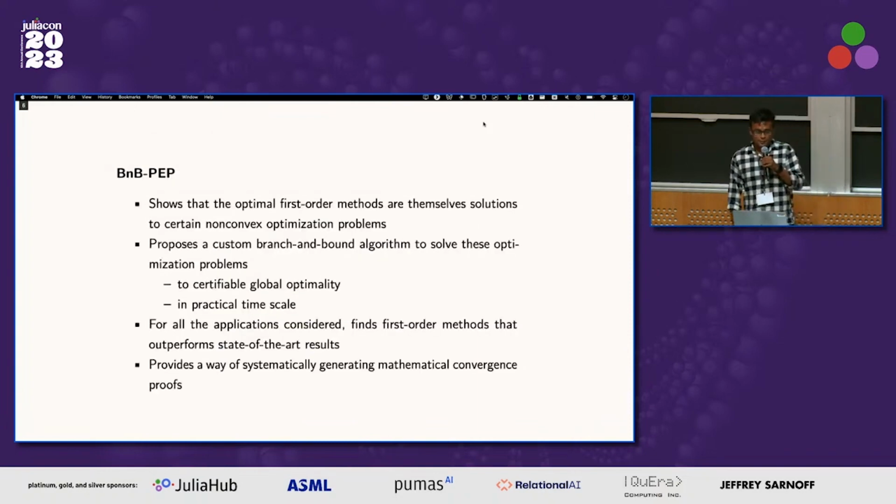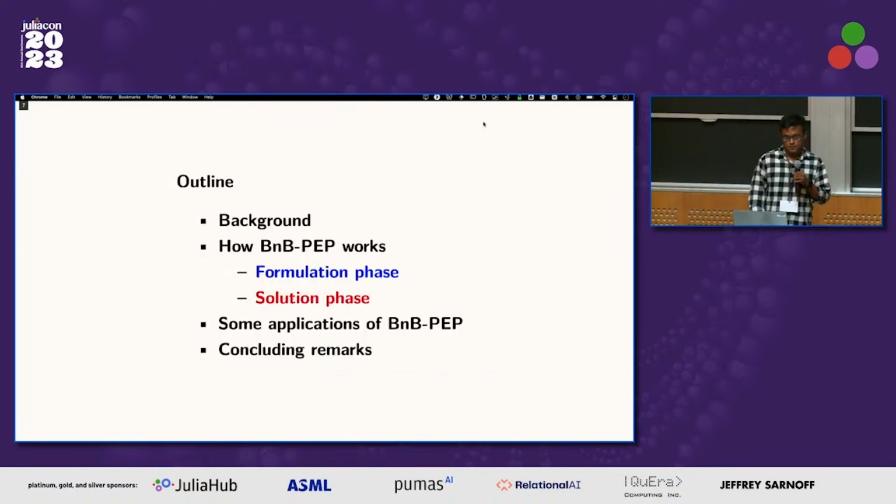So what is the core idea? The core idea is that, as we show in this paper, if we are trying to find optimal first order methods, basically gradient-based methods, we can find them by solving certain non-convex optimization problems. We propose custom branch and bound algorithms to solve these problems to global optimality. Using this methodology for several classes of setups, we found first order methods that outperform the existing methods. Another non-trivial byproduct of our methodology is that it can systematically generate completely rigorous mathematical convergence proofs.